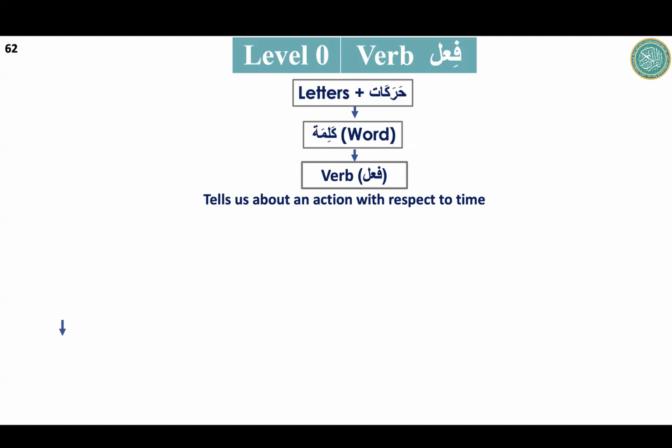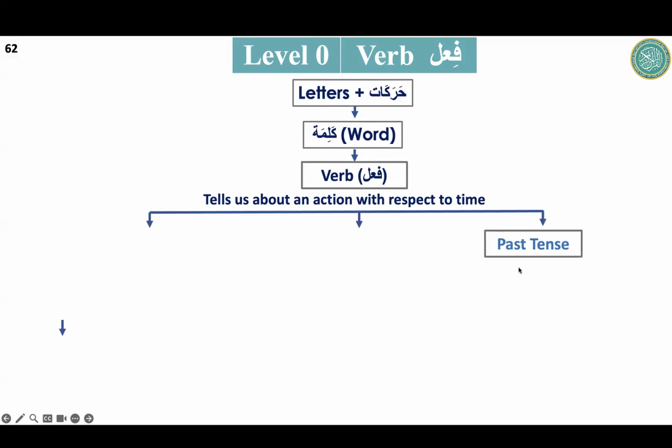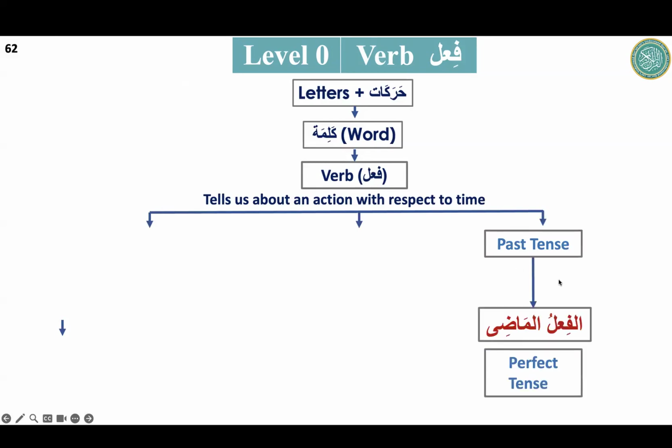So verb will tell us about an action with respect to time. When we discuss the verb with respect to time, three things are very important: is it happened in the past, present, or future? So, verb past tense, we know that it is a complete sentence. And in Arabic, past tense is called al-fi'lul madi, the past tense.